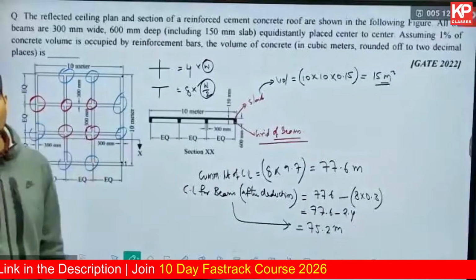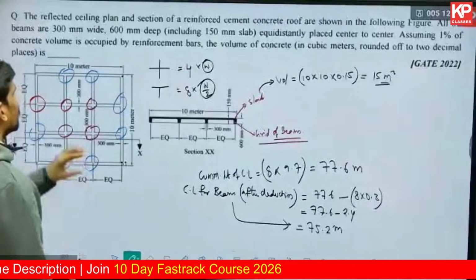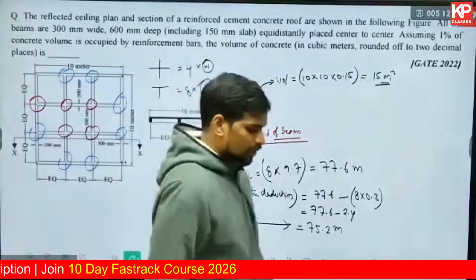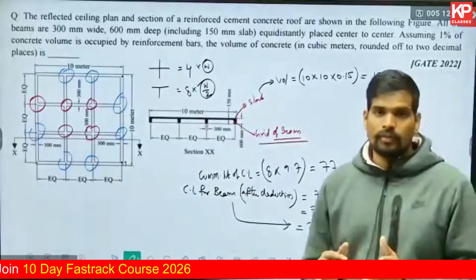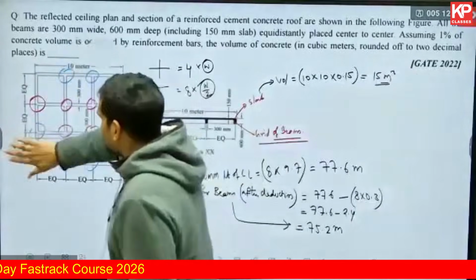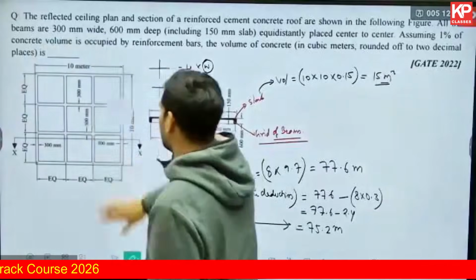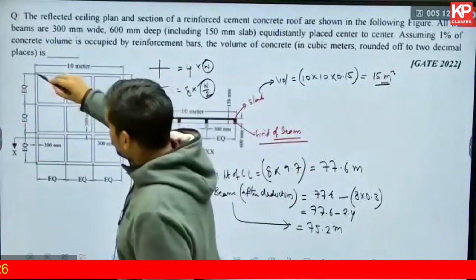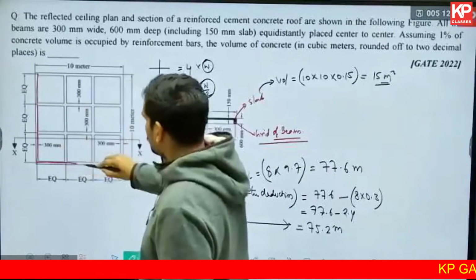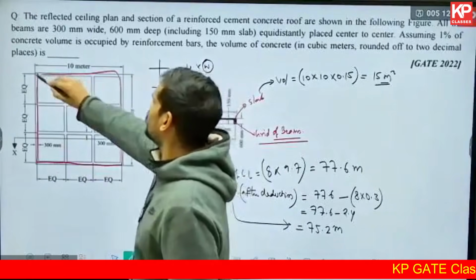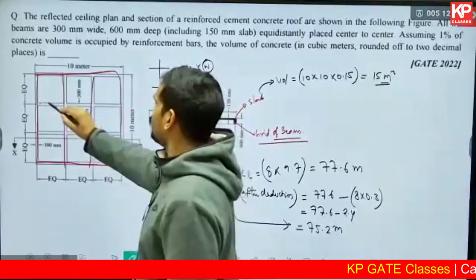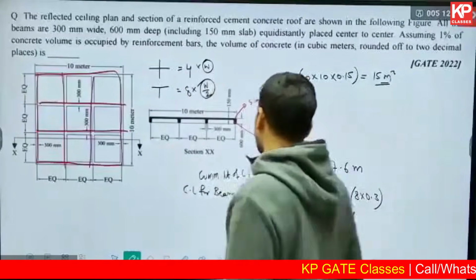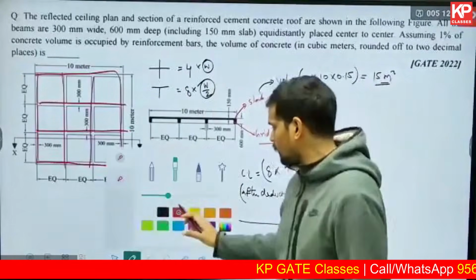Once you get the effective length of the center line for the grid of beams, you multiply it with the width, the uniform width, to get the area. So basically that will give you this overall area of the grid of beams. So this grid of beams area you can find out by multiplying this center line with the width.